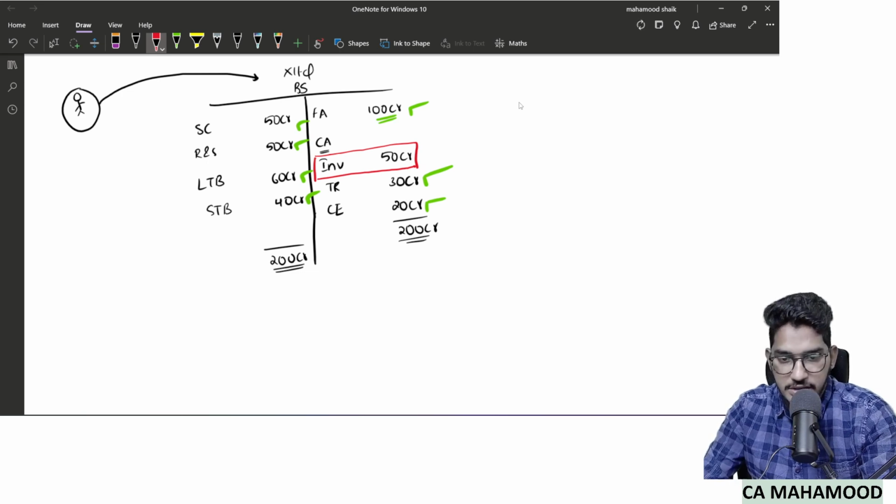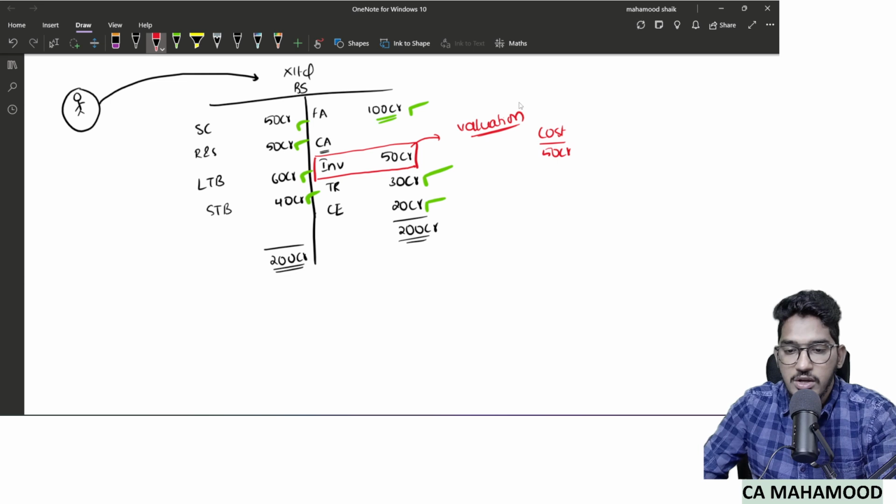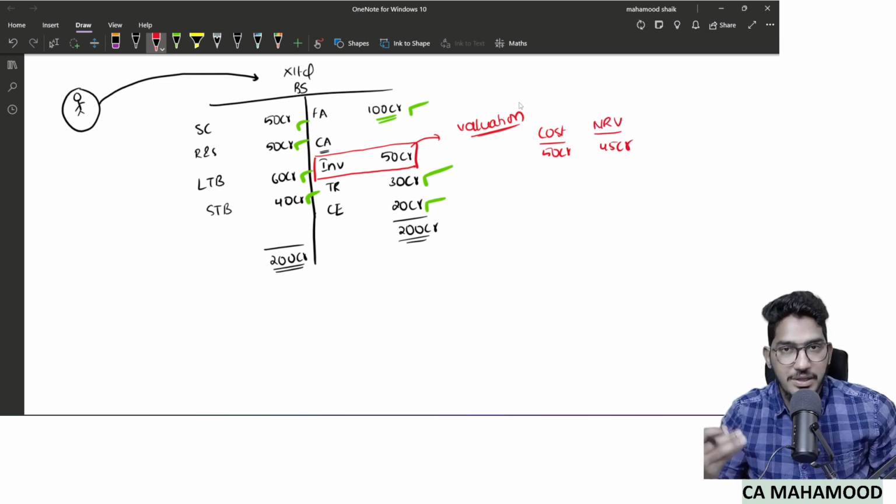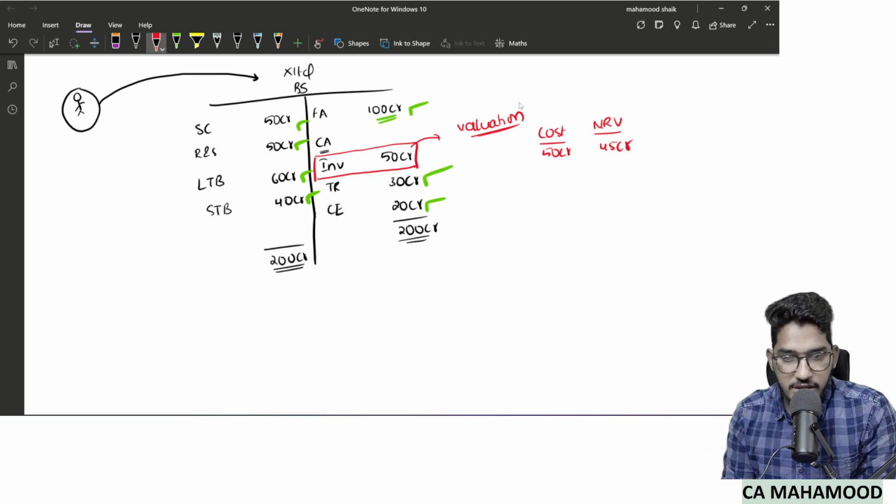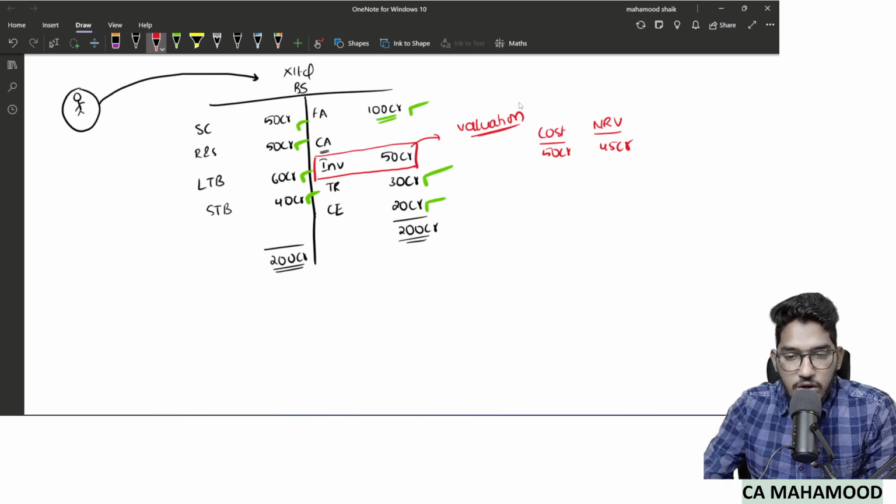So what is that observation? In this 50 crores worth of stock which has been included in the balance sheet, I tried to check what is the basis for valuation, how this 50 crores of value has been derived. So I came to know that the cost of all the stock is 50 crore rupees, whereas the NRV of the stock is 45 crores only. When I am performing audit procedures regarding this inventory, I came to know that the cost of all the stock is 50 crore rupees, whereas the NRV, net realizable value, of that entire stock is 45 crores only.